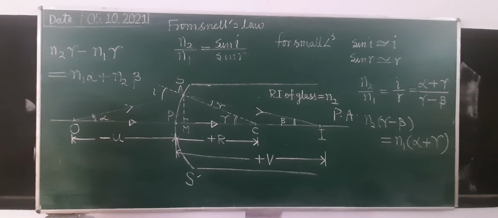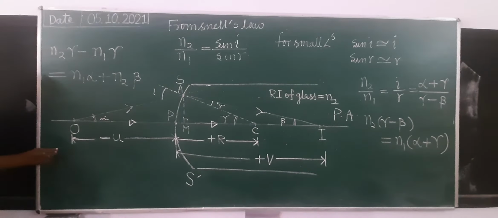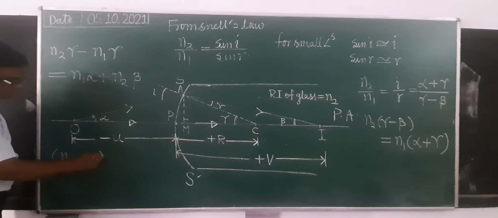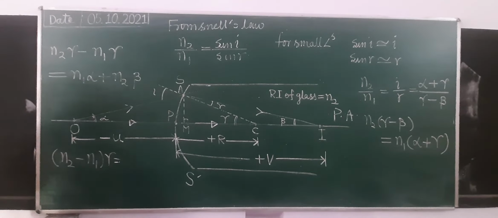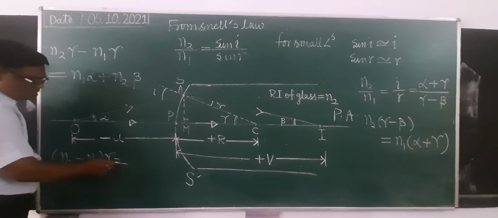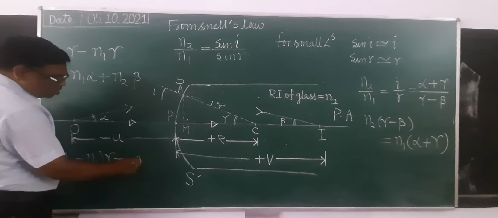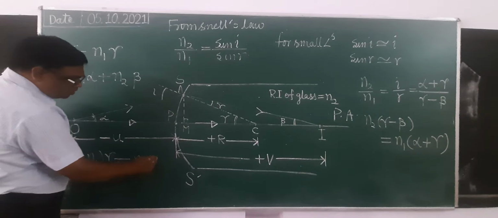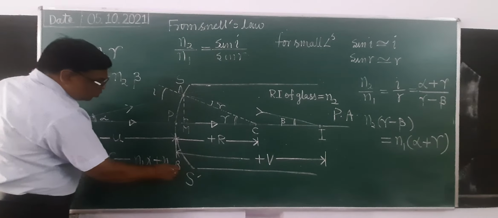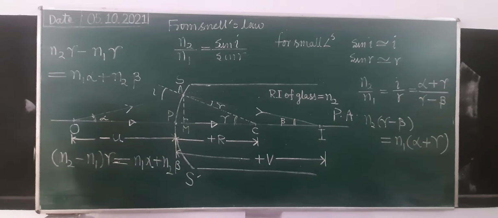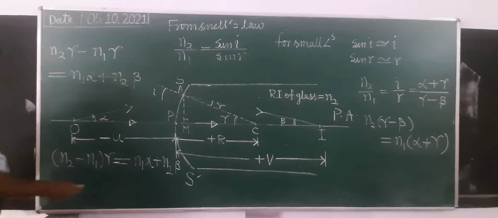Gamma you take out common: (n2 minus n1) into gamma equals n1 alpha plus n2 beta. If you note down this, you can take it as equation 1.